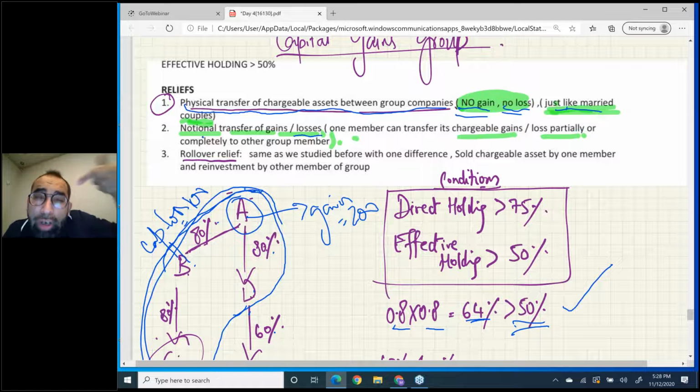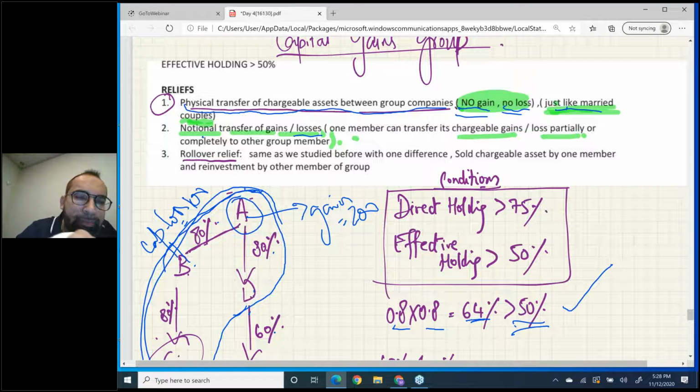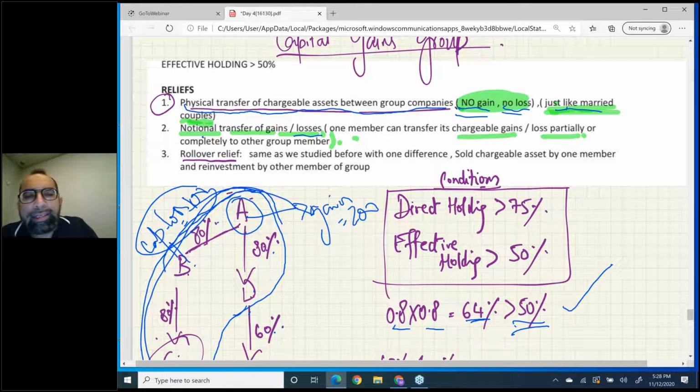B company cannot use the capital loss for itself. So what will B company do? B company will transfer this capital loss to its brother A, and then this capital loss will set off this capital gain. So automatically they will get quick relief.